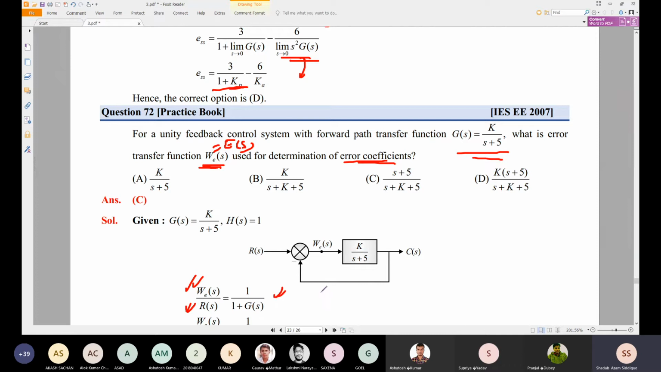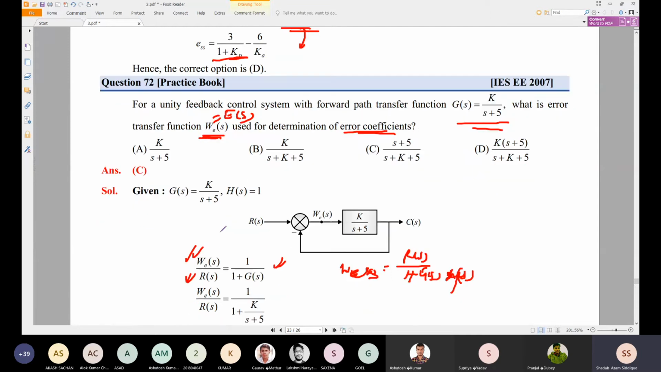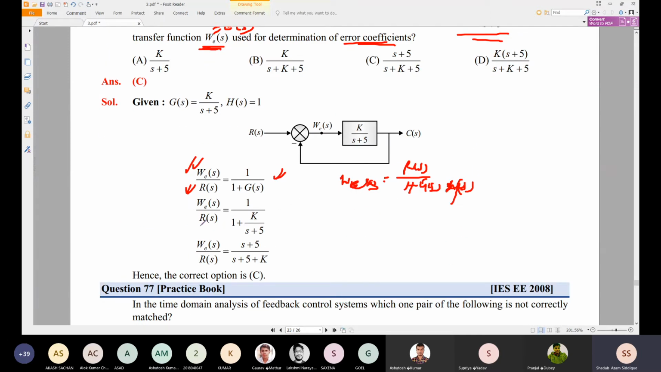Otherwise, if you want to find the error E(s), E(s) is nothing but R(s) divided by 1 plus G(s) into H(s). Of course, H(s) is unity, so they have ignored it. So that is written as 1 plus G(s), and G(s) we already have as K divided by S plus 5. We just substitute here and try to find E(s) by R(s). So that is the transfer function for this, and we can have the error coefficient of this one. Okay.